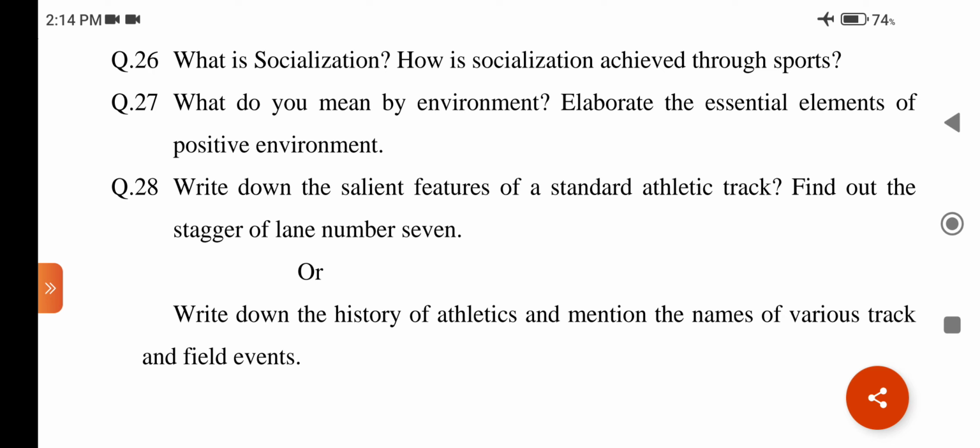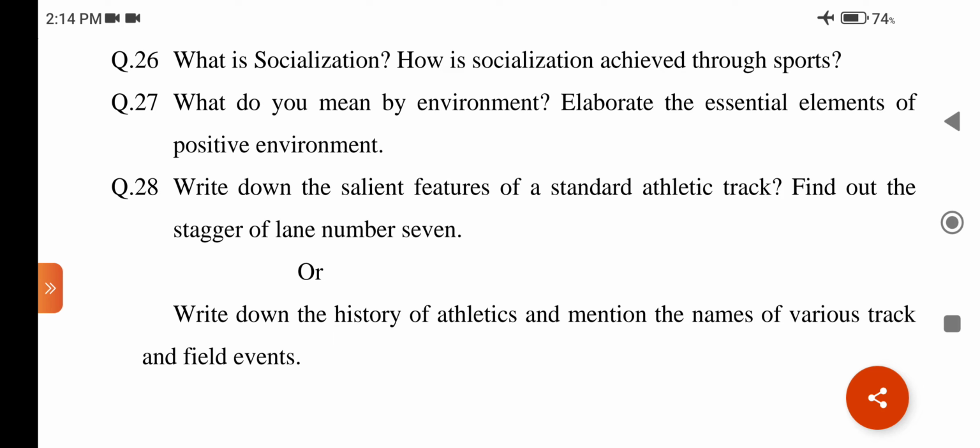Socialization occurs through many ways in sports. Number 1, social interaction with other players. 2, accompanies sports participation. 3, social skills develop such as friendship, cooperation, helpful nature, dutifulness, discipline, honesty, punctuality, regularity, etc. Explain all these points in 2 to 3 lines.